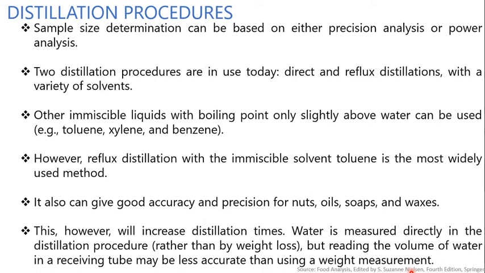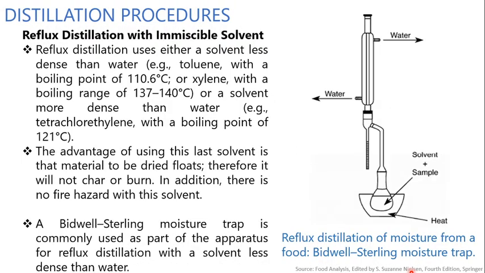Adverse chemical reactions are not eliminated but can be minimized by using a solvent with a lower boiling point. This, however, will increase distillation time. Water is measured directly in the distillation procedure rather than by weight loss. But reading the volume of the water in the receiving tube may be less accurate than using the weight measurement.